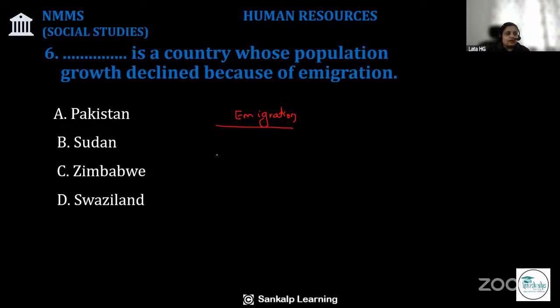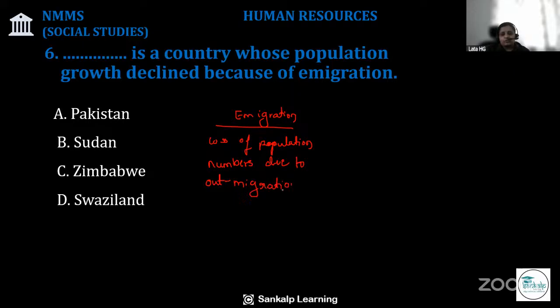Emigrants are the people who leave a country. So emigration is loss of people, loss of population in numbers due to out migration.